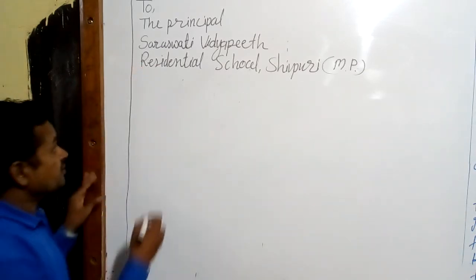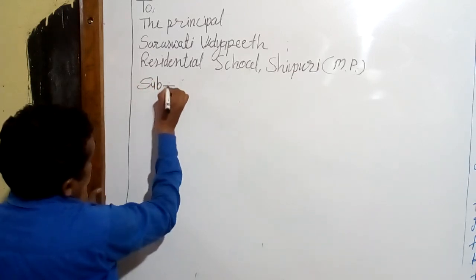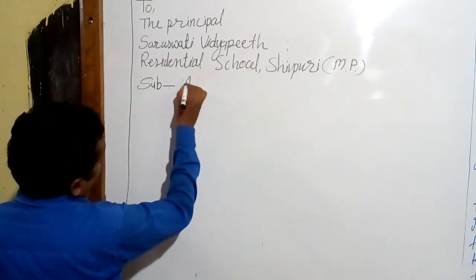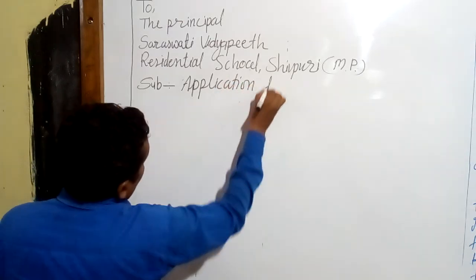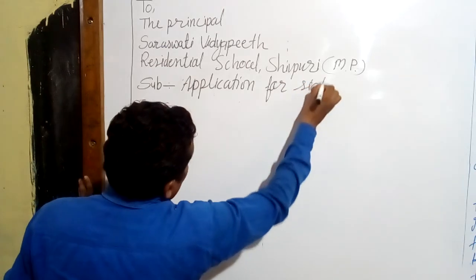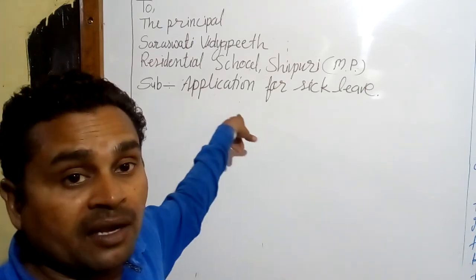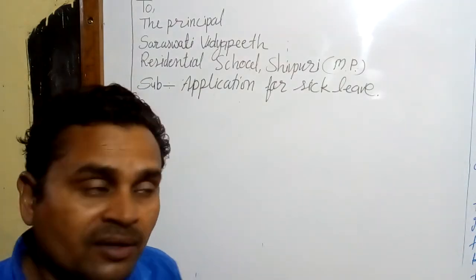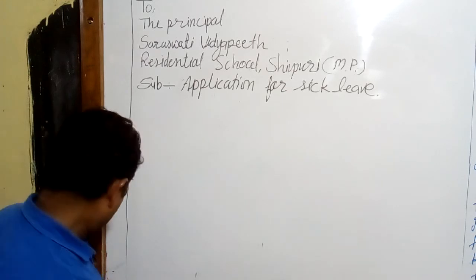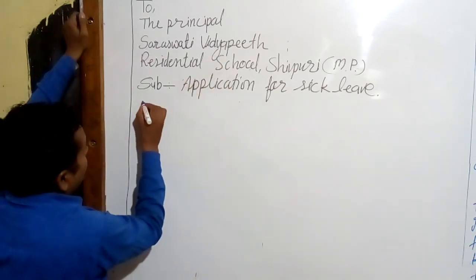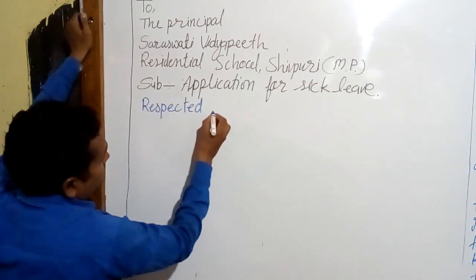How to write the subject? You can write like this: Subject: Application for sick leave. Next step, you write "Respected sir."